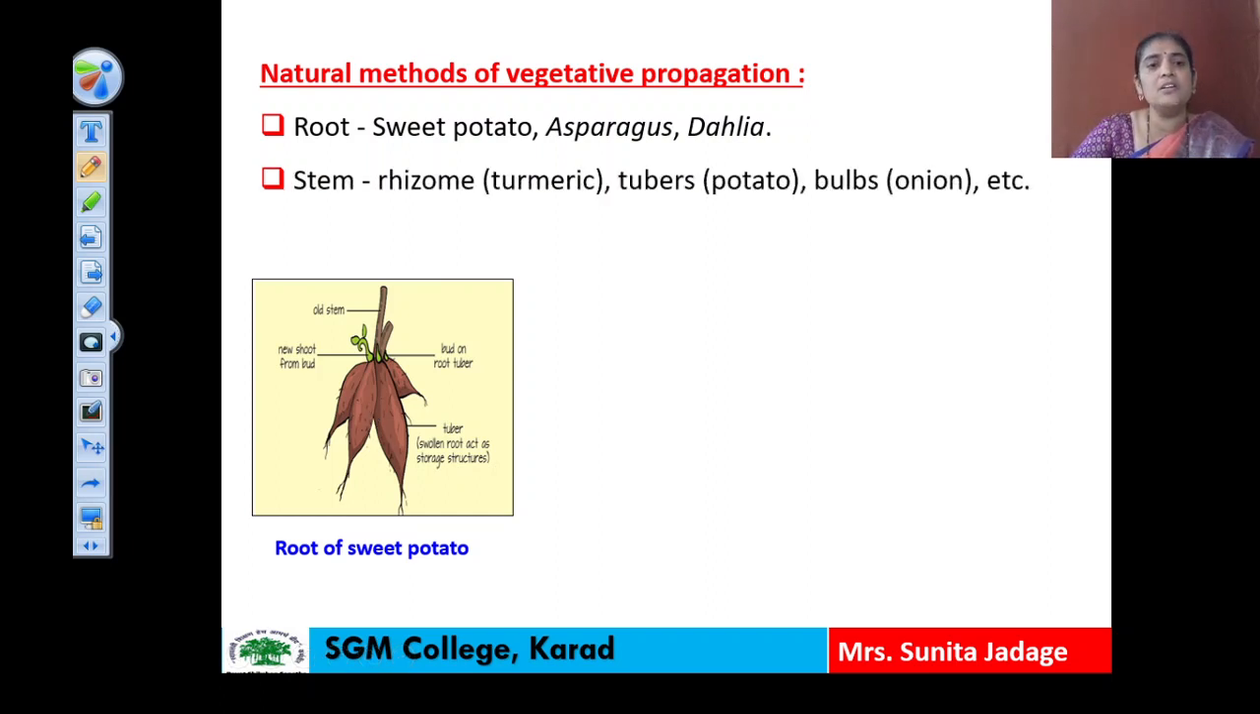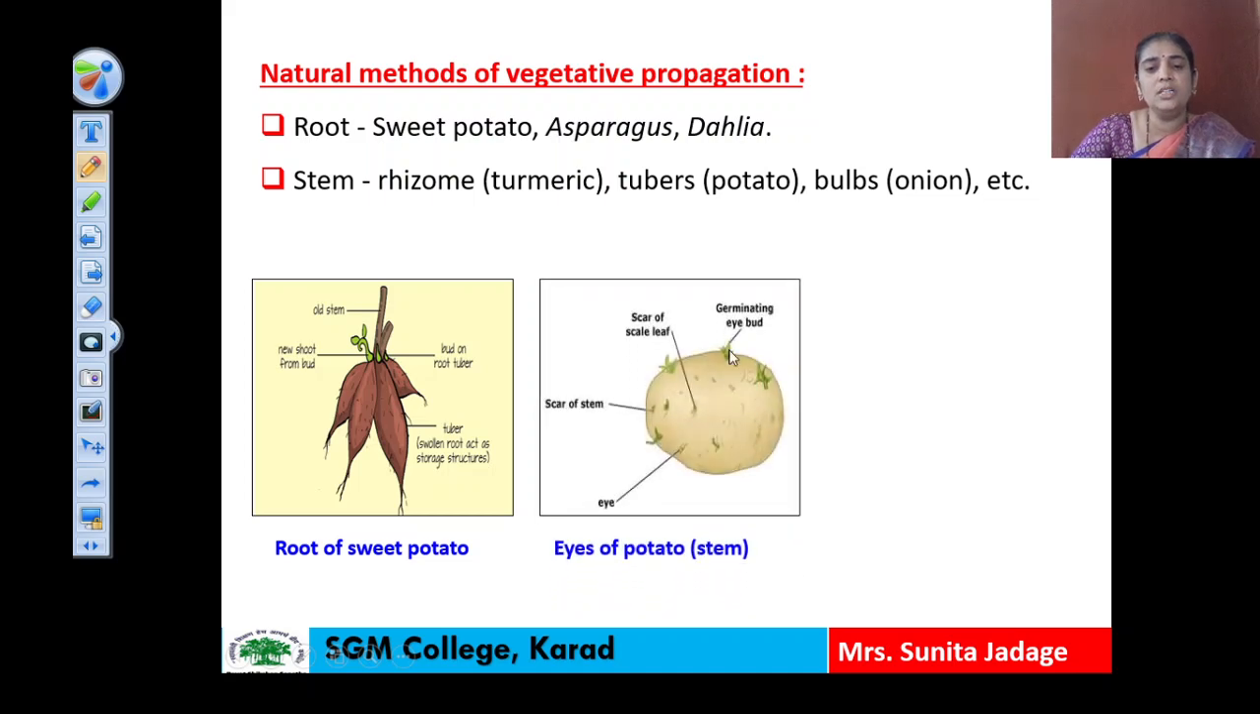The second method here, with the help of stem, the new plants will be produced. Here examples are rhizome, turmeric, tubers, potato and bulbs, onion. Here we have to see in the diagram the stem tuber, that is potato, which is showing the germinating buds, and these germinating buds are responsible for the production of new plants. So here this stem is producing the sprouting bud like structure, and from this sprouting bud like structure the new plants will be formed by the natural method, and therefore this is the second natural method of vegetative propagation.